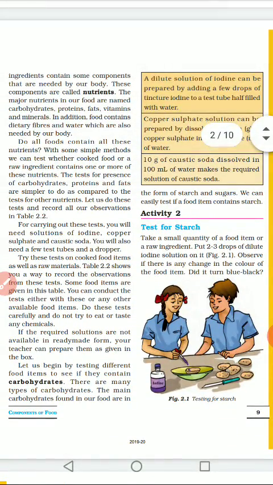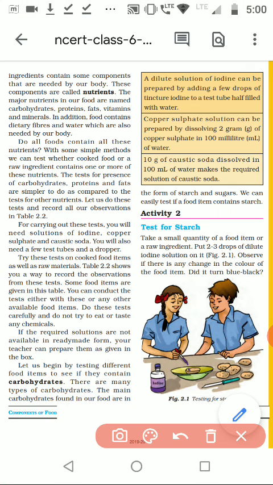In this orange box, certain reagents you have to prepare. The method of preparing each reagent is given here. In this way you can prepare them in your lab, or at home if you have the reagent, and use them to test whether these components are there in the food or not.